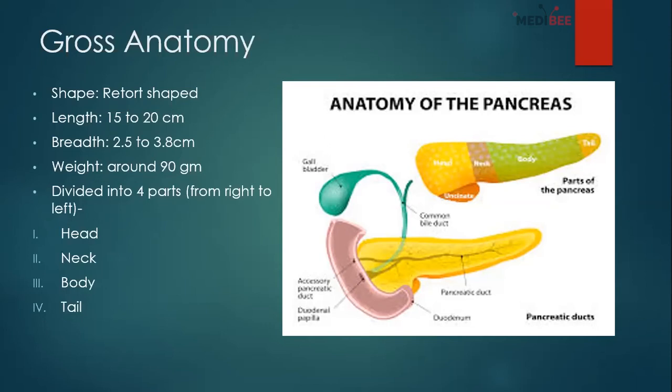The first one is the head, then there is the constricted part, that is the neck, then a larger area, that is the body, and then a smaller area, that is the tail. I know the labelings are not good, but you can see the color differences. And below the head there is one brown colored segment, called the uncinate process. So these are the parts of the pancreas we are going to find.